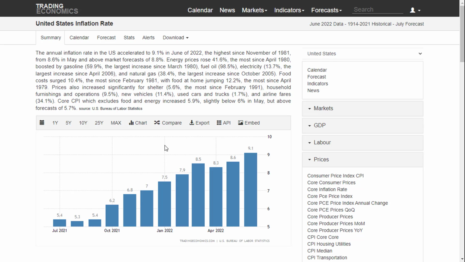Look at the chart over here. The inflation rate has risen step by step, month by month, since last year. And what will the Fed do about this inflation rate? When the inflation rate gets higher, they will increase their interest rate. The interest rate decision comes up tomorrow, and you can see the report over here.